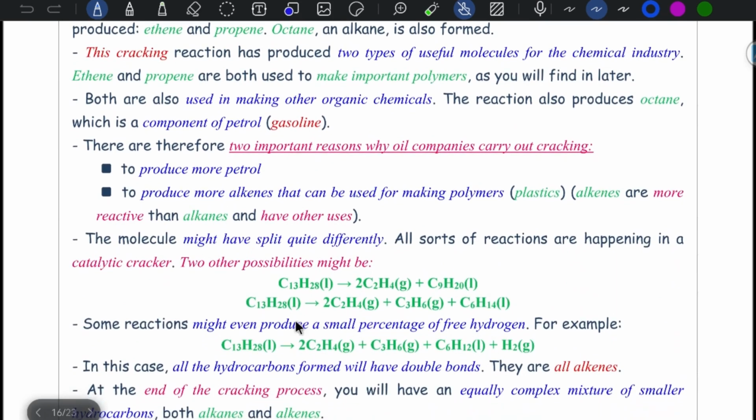There are two important reasons why oil companies carry out cracking: to produce more petrol and to produce more alkenes, which are used in the formation of plastics or polymers. Alkenes are more reactive than alkanes and have other uses.